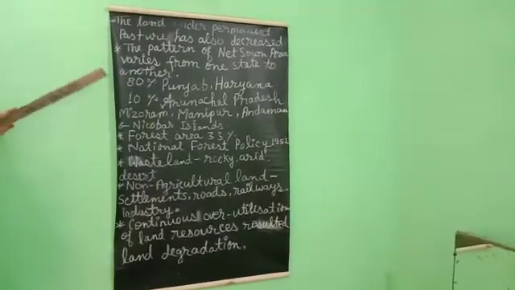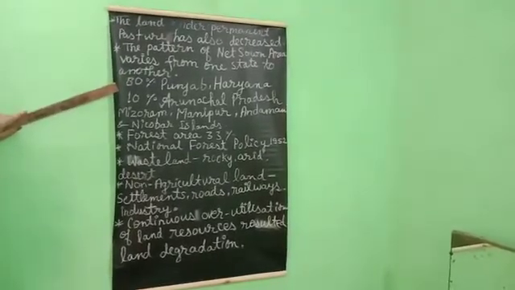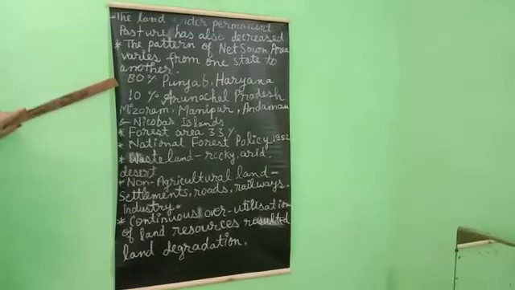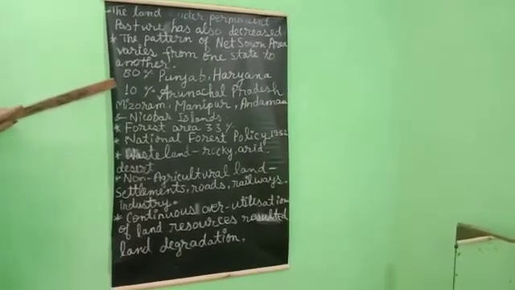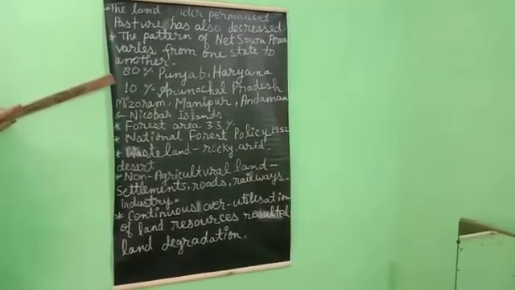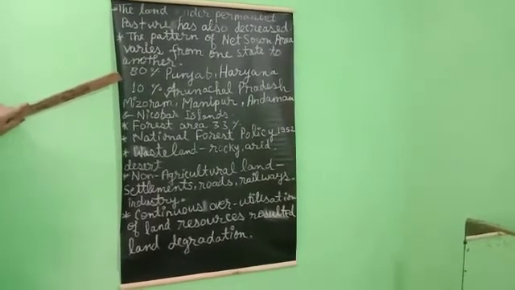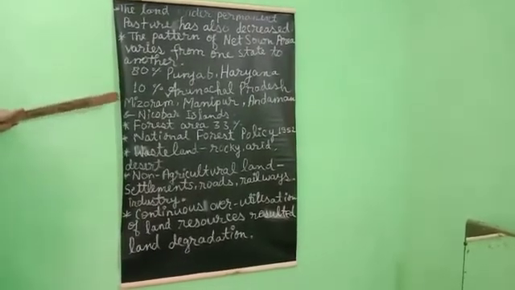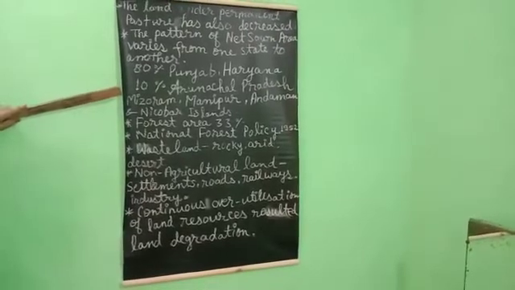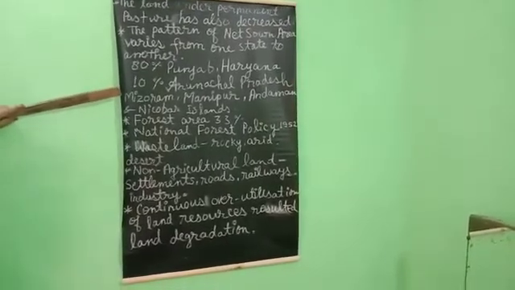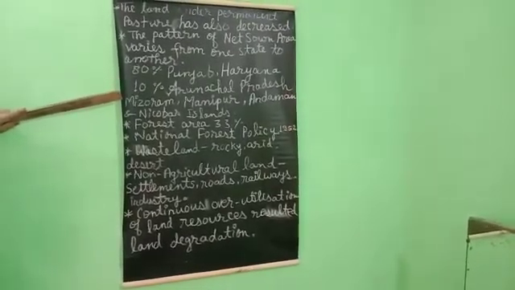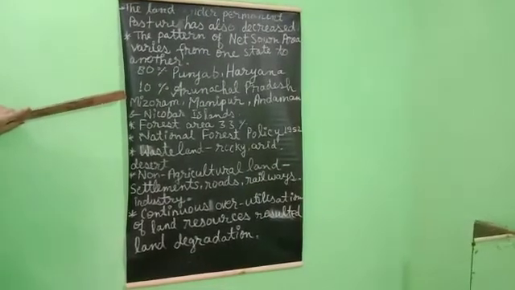Permanent pastures have decreased and non-agricultural uses like industrial and other areas have increased. So how are we able to feed our huge cattle population on this pasture land? This is the most important question for our country.